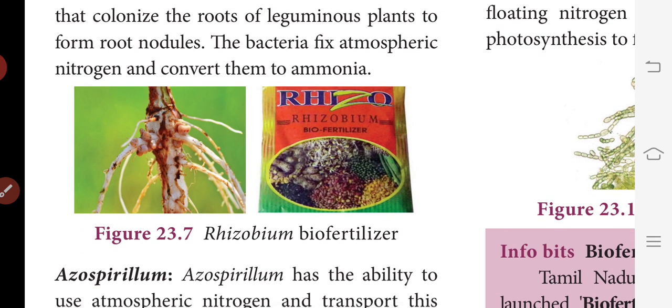See the picture: Rhizobium, and this is the root nodule. You can see small bundle-like, round structures in the roots. You can see this in groundnut roots and others. Okay, so these are called Rhizobium.